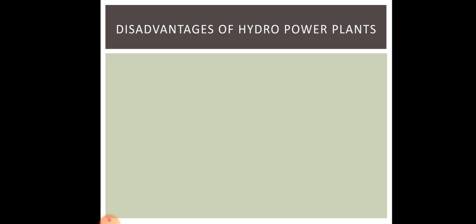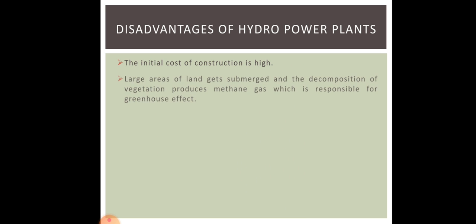Now, as there is advantage, there are disadvantages also. So let us discuss what are the disadvantages of hydro power plants now. The first disadvantage is the initial cost of construction is high. That means we need huge amount of money to construct dams. Okay.